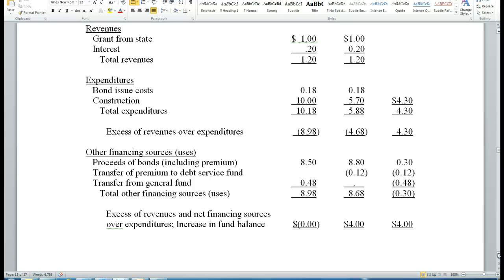Then we will report our other financing sources and uses. We received bonds of 8.5 budgeted; actually, we brought in 8.8 because of the premium. Then the debt service fund was a use that we transferred over. And then we also will show the money we brought in from the general fund. So as you can see here, the budgeted, of course, should be zeroed, but we actually have an excess of revenues over financing expenditures because we haven't completed the project yet.